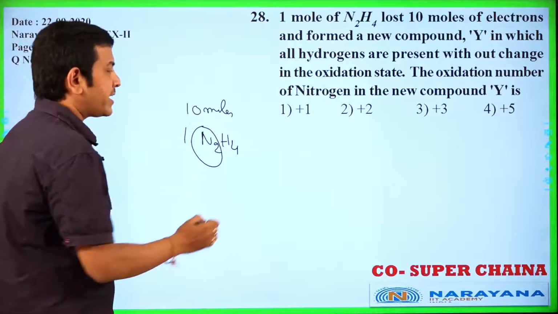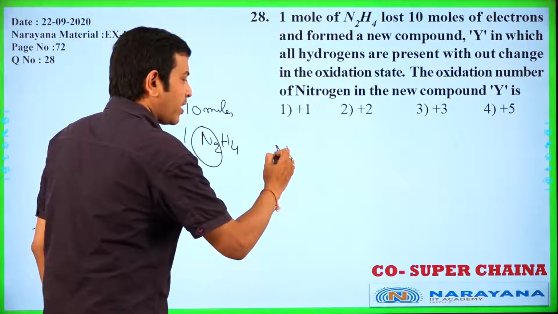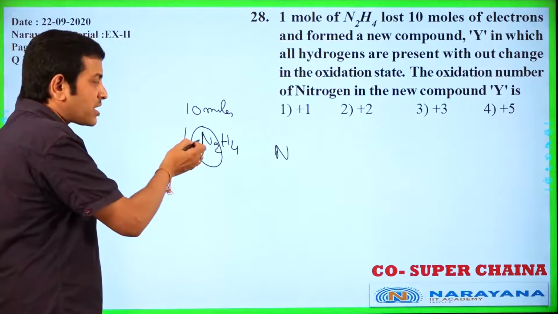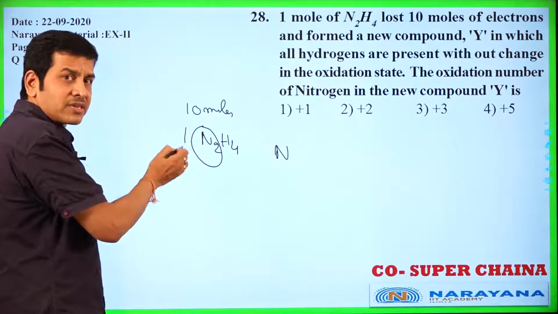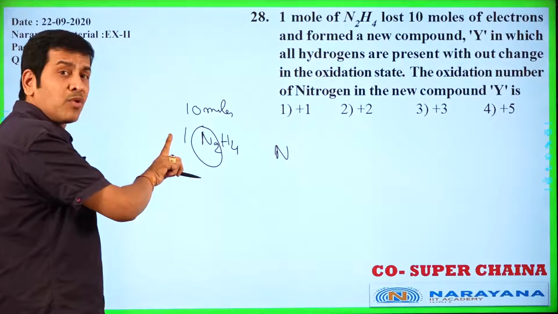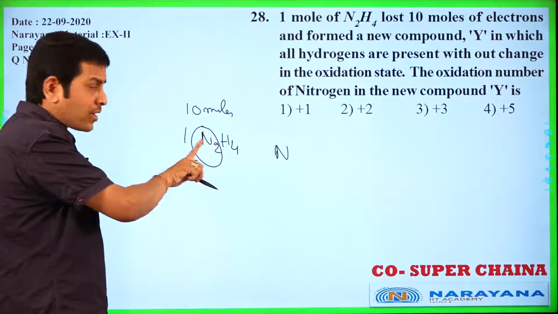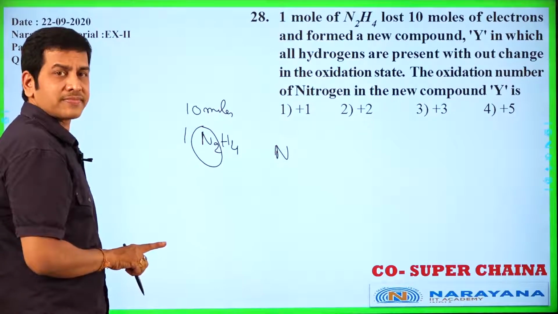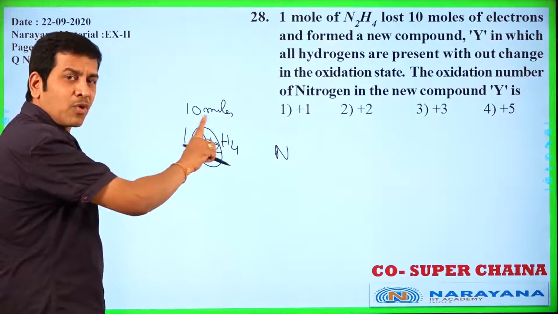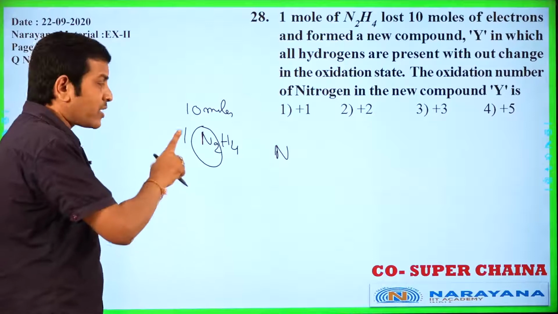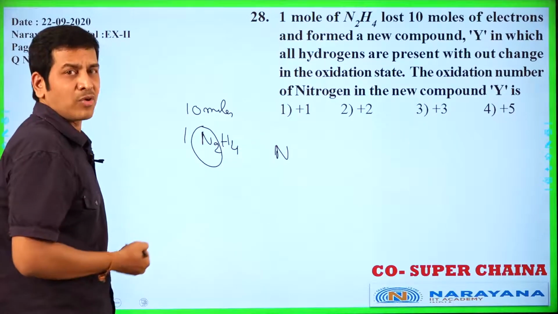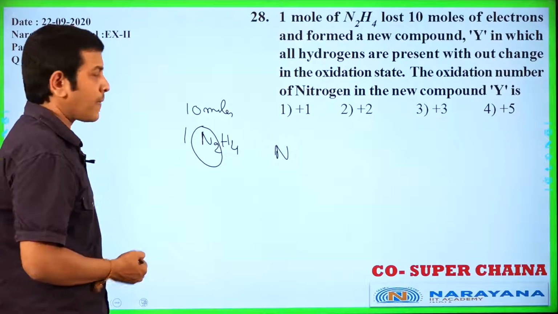Because 1 mole of N2H4 has 2 moles of nitrogen atoms, then 1 mole of nitrogen lost 5 moles of electrons.